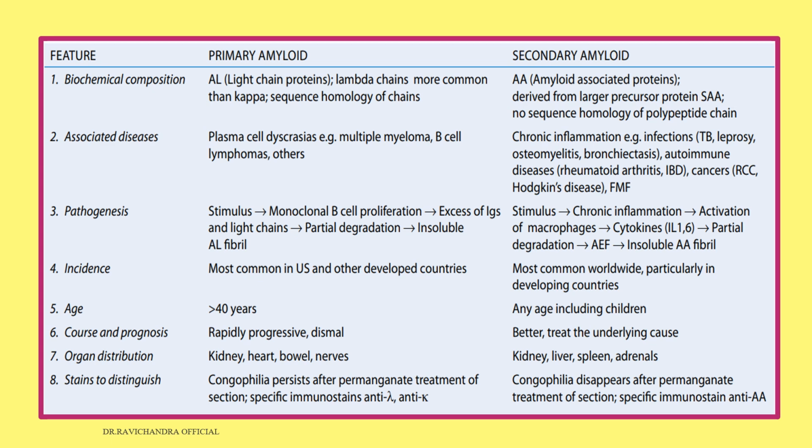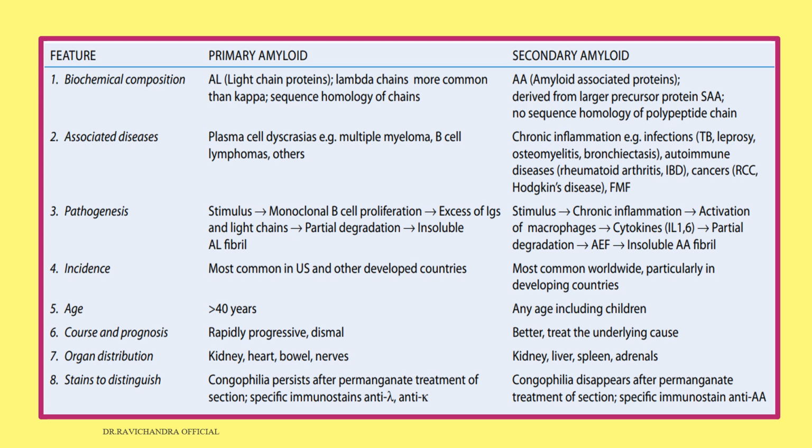Course and prognosis: it is rapid and progressive with a dismal prognosis in primary amyloidosis, whereas in secondary amyloidosis it is better. You can treat it by treating the underlying cause. Organ distribution: in primary amyloidosis, mainly kidney, heart, bowel, and nerves, whereas in secondary amyloid, kidney, liver, spleen, and adrenals.